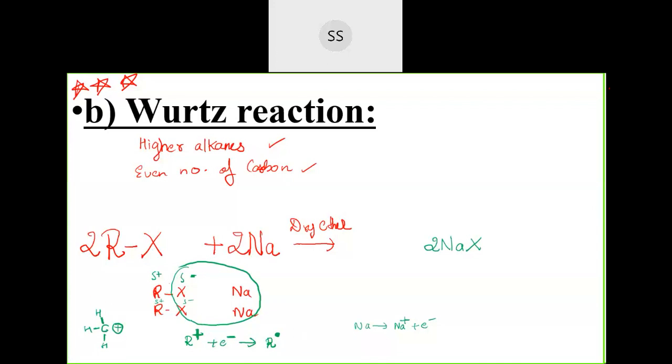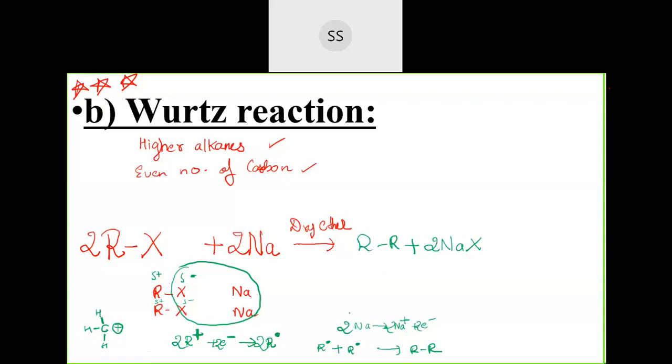So two sodium atoms will lose two electrons, and those two electrons will be taken by two R plus, giving you R radical. So this R radical and R radical, free radicals, will combine together to form a bond with each other, like R and R. So this will be the product, R bonded with R.